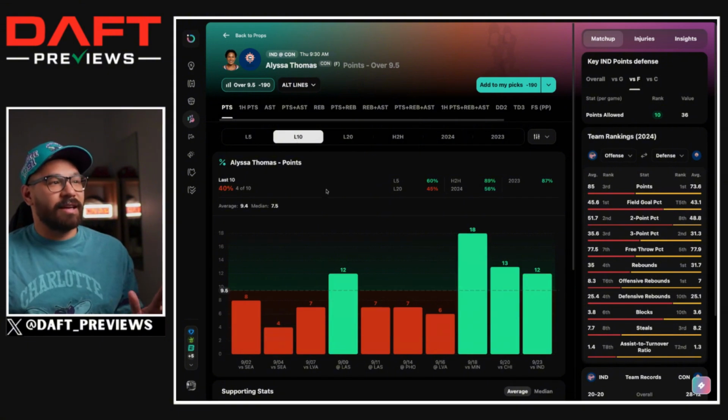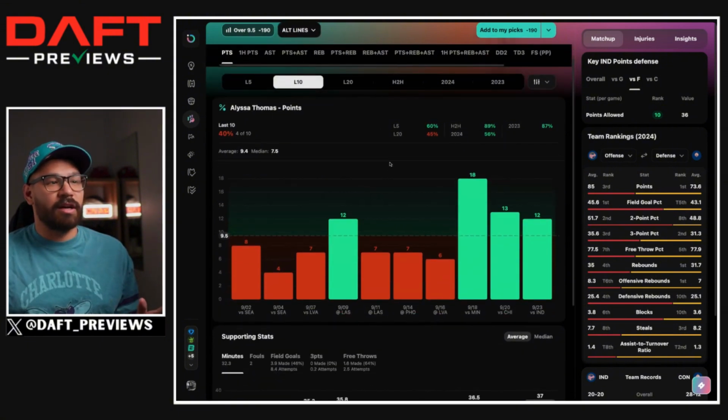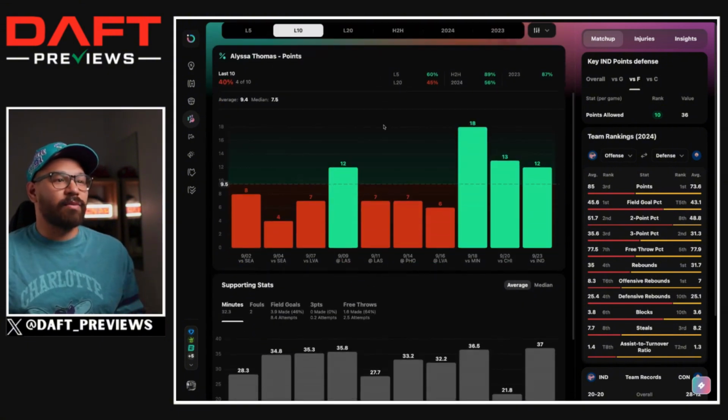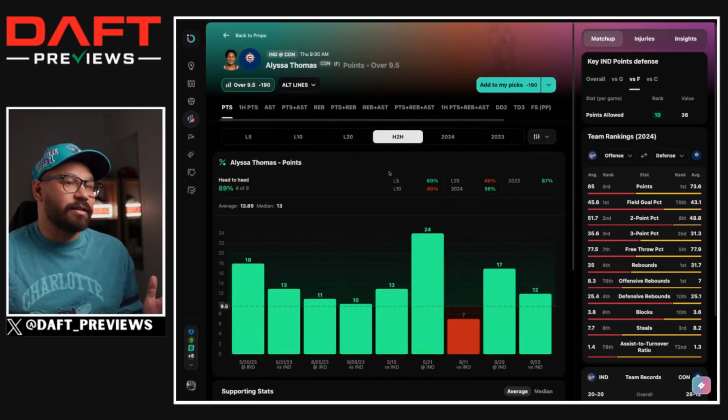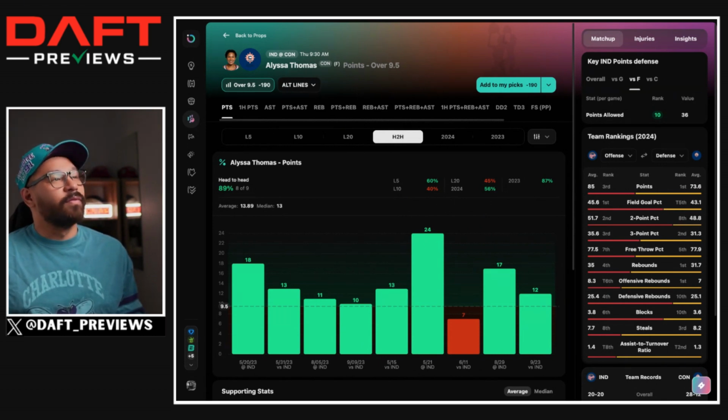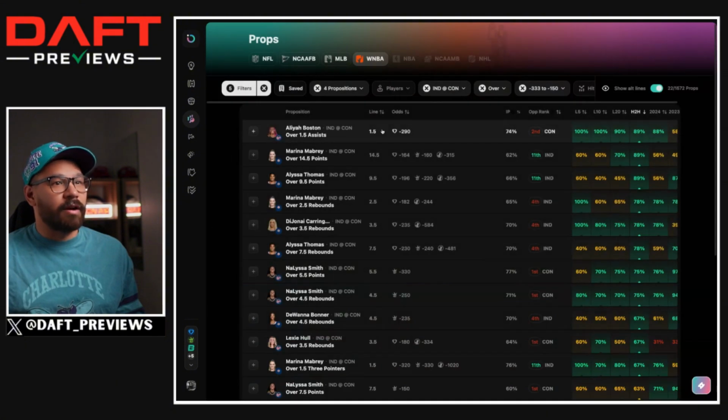Looking at her last 10, she's only hit this in 4 out of the last 10, though. But a lot of this back-end regular season stuff doesn't necessarily matter. And given the strong hit rate against this team, I might be compelled to play Alyssa Thomas for 10 points. Now, let me check to see what types of odds I'm getting on it, though. And it's pretty good. Decent odds, yeah. Okay. So Alyssa Thomas, that's our first leg for this BAP for her to score 10 points. Let's jump back out and see what else we can find.